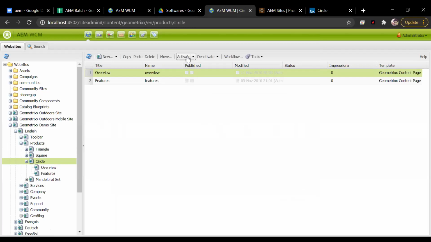The other option is activate. If you guys remember, we discussed activation or replication yesterday. Anyone remembers what it is? Anyone? What is replication, activation? I'm not able to hear.